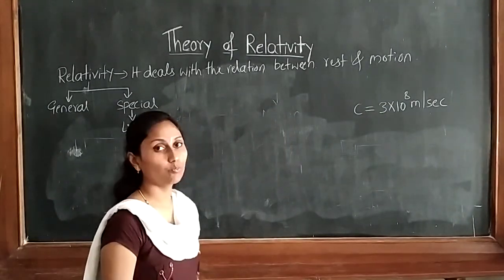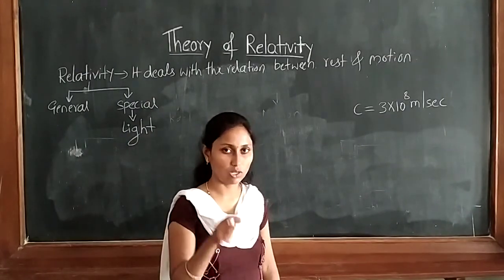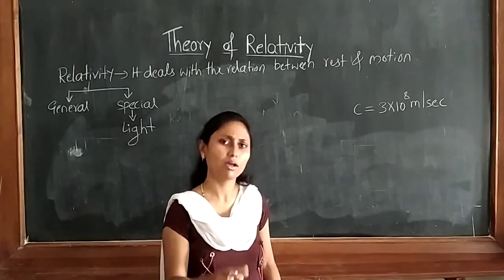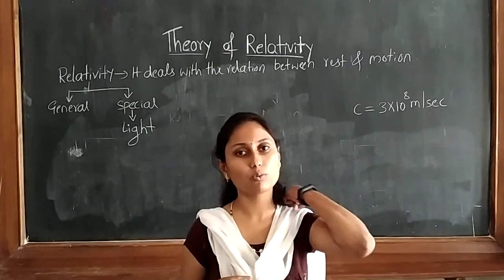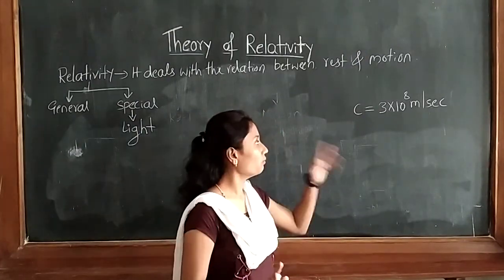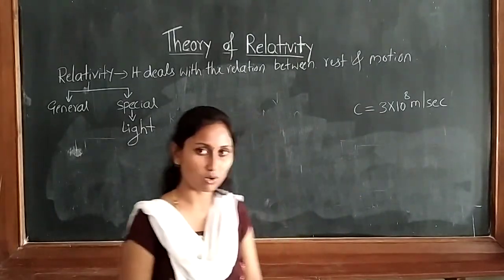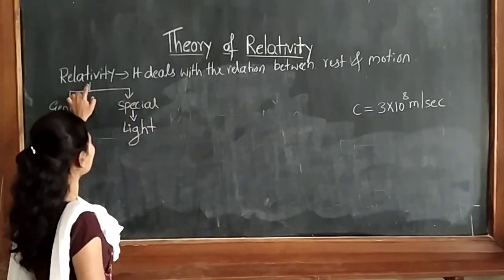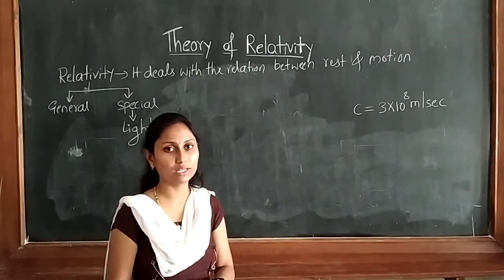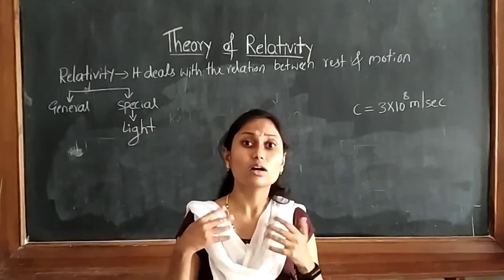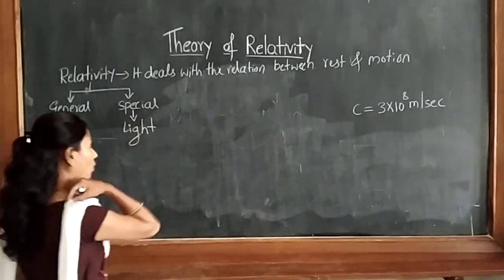And another important property of light is that the speed of light is always the same in all situations. If you take any situation, the light velocity will be constant. It will not be changed, which is equal to 3 into 10 raised to 8 meter per second. Now through the special theory of relativity, we are proving that the velocity of light will not be changed, it will be constant. So let's talk about that.